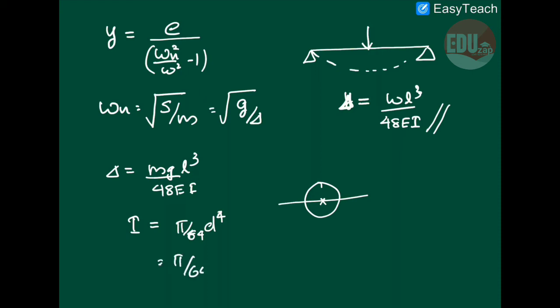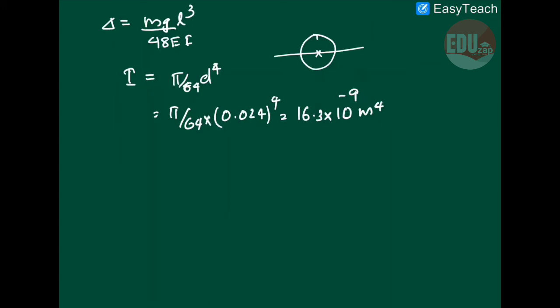So we can substitute pi by 64 into diameter 24 mm, raised to 4, that is approximately 16.3 into 10 raised to minus 9 meter raised to 4. Therefore we can substitute for delta.